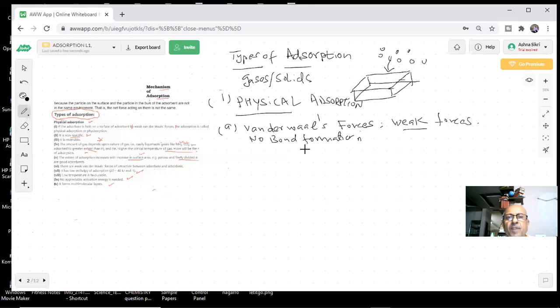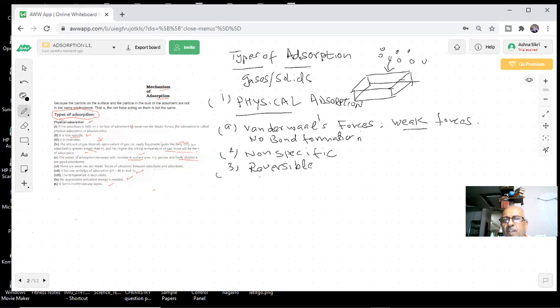Second, what we find is that these forces are non-specific. It doesn't depend much on what type of molecules are there. If there is a van der Waals force, there is no bond formation, so there is nothing specific in this, which we already know. Important point, students, third point: this adsorption is reversible.